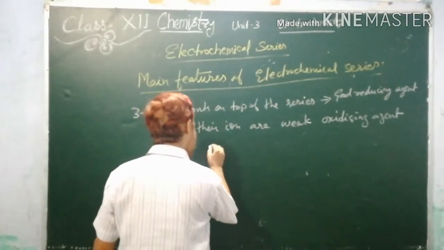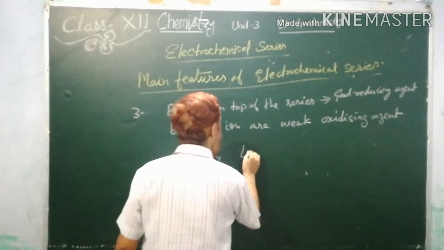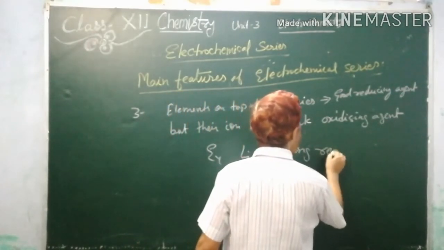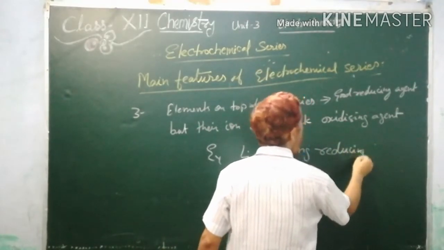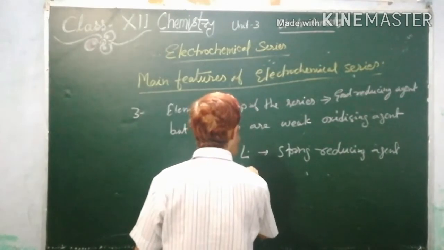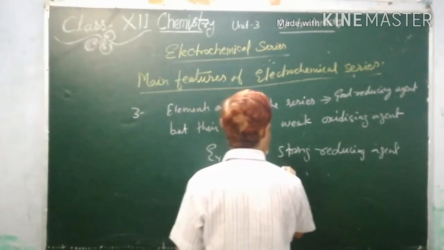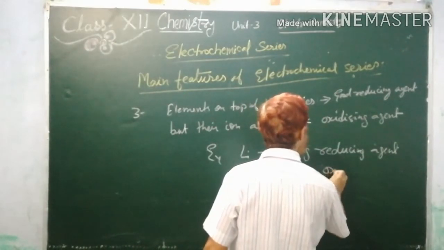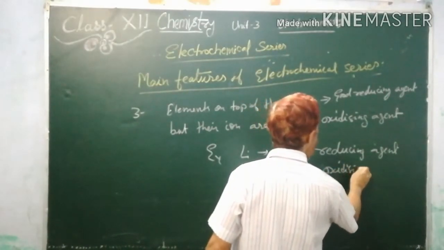For example, lithium is a strong reducing agent, but its ion lithium plus is a weak oxidizing agent.